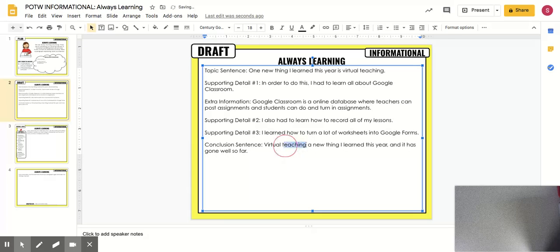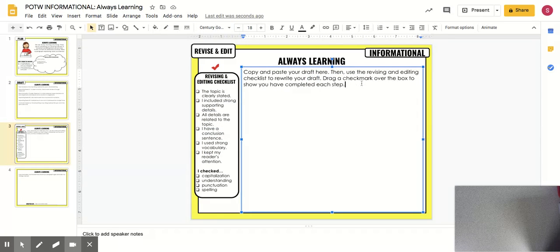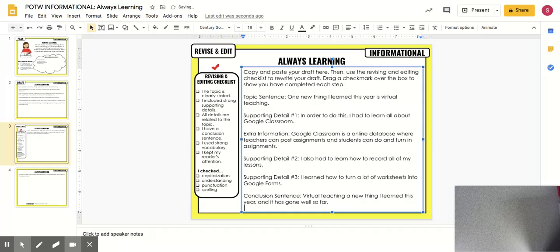Okay, notice how when I roughly did my conclusion sentence, I use that keyword because that's up here, and then I use one new thing I learned this year, a new thing I learned this year, and then I kind of summarized all this different stuff. Okay, so this is just my rough draft. Now what I can do is copy all of this onto my next slide. Actually, you even want to do it down here so you have that little bit of information up there to kind of help you edit and revise your paragraph.